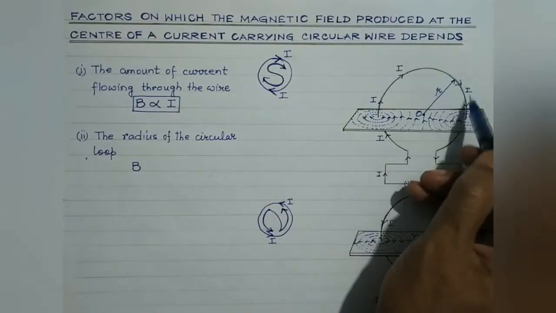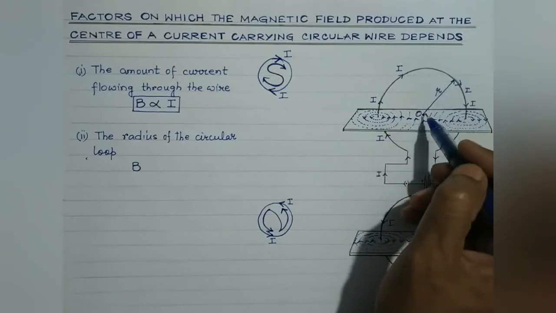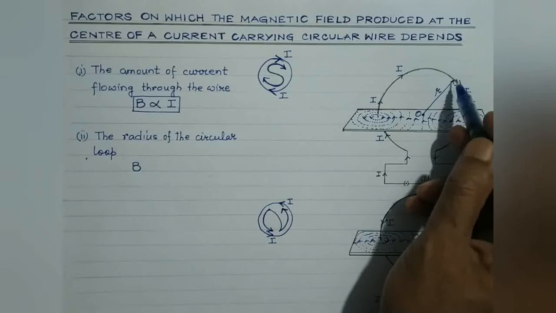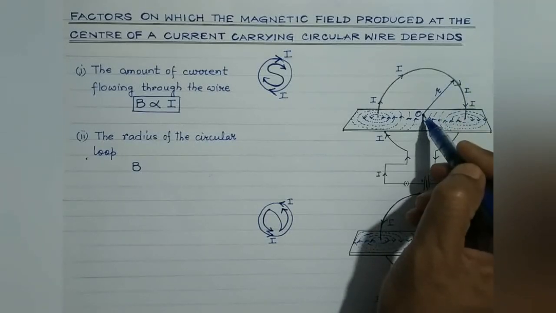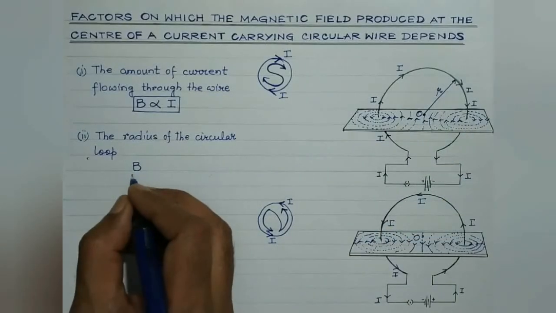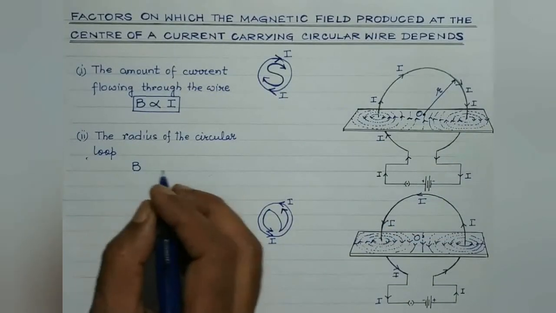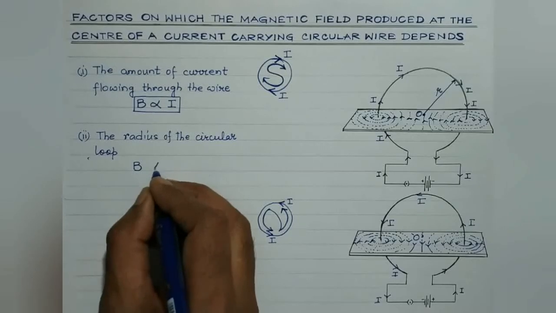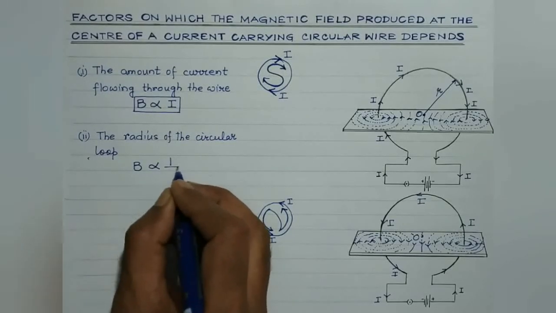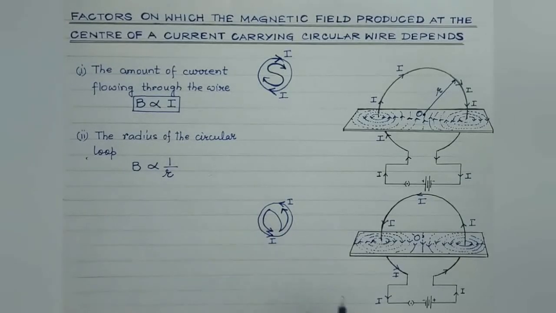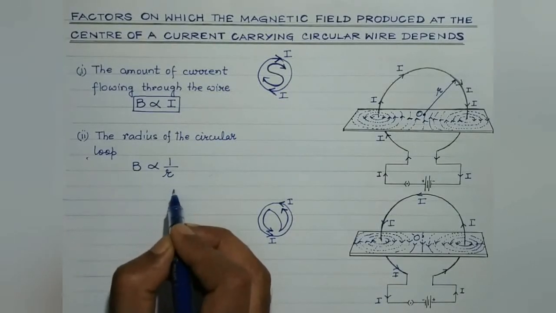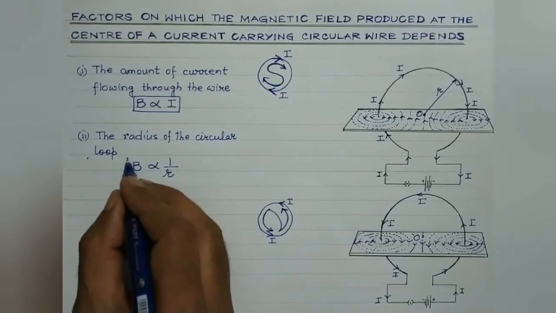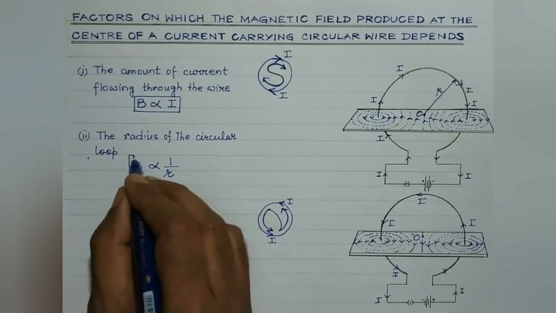This is the current carrying conductor, and we have discussed the strength of the magnetic field at a point is inversely proportional to the distance from the current carrying conductor. So obviously greater the radius, smaller will be the strength of the magnetic field at the center, isn't it? So magnetic field at the center of the current carrying circular wire is inversely proportional to its radius. Greater the radius, smaller will be the strength of the magnetic field, and smaller the radius, the greater will be the strength of the magnetic field, right?